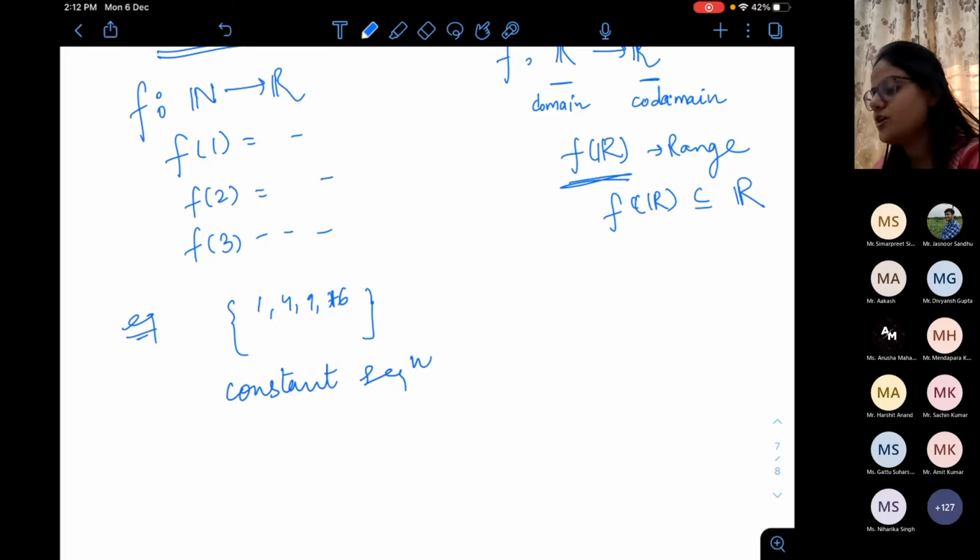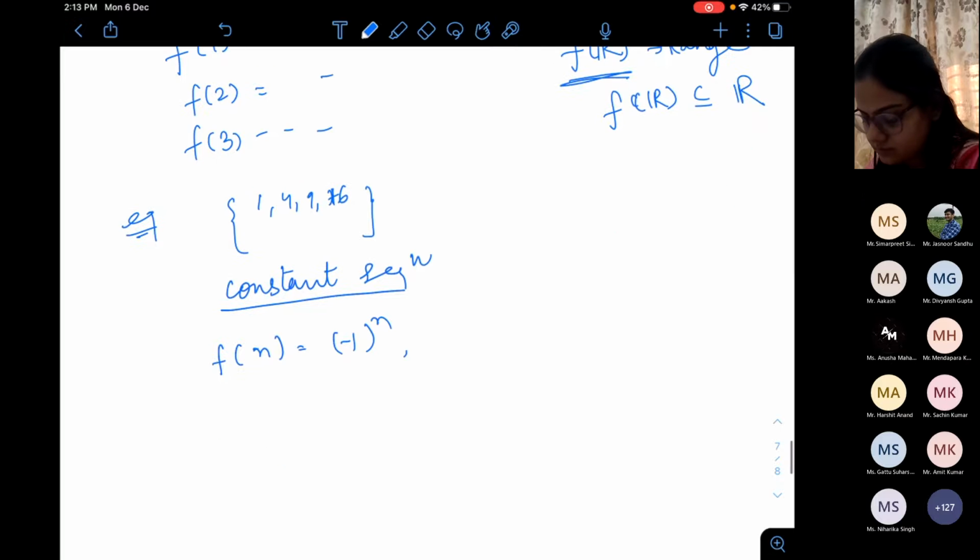Now, for a constant sequence, the range has only one element. If the range has two elements, then for example 1, 0, 1, 0, binary, or odd and even.